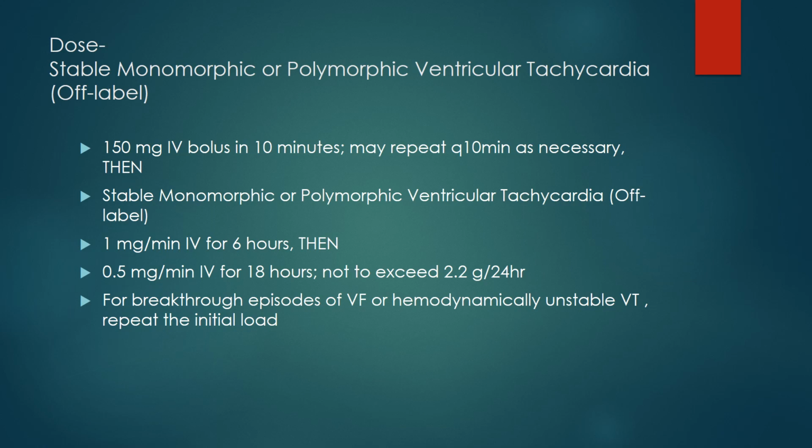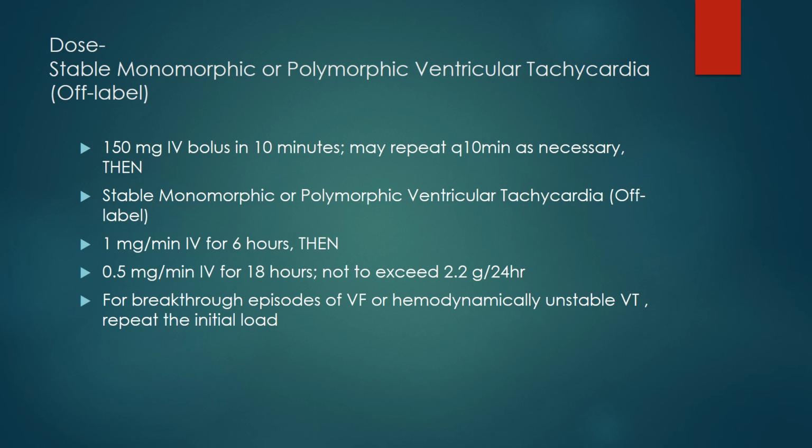So the basis is we have to give it in 24 hours, out of which we give 150 in the first 10 minutes and the rest of the amount in the rest of the time, not exceeding 2.2 gram per 24 hours. So the maximum dose you can give is 2.2 gram within 24 hours. So first you will give 150 milligram IV bolus, then for 6 hours 1 milligram per minute, then 0.5 milligram per minute for another 18 hours.